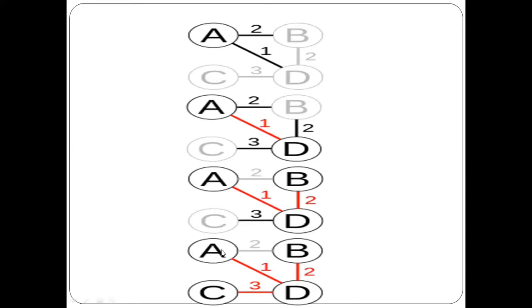Now all the vertices are active. All the vertices became the part of the spanning tree, and the spanning tree is A, B, D and C. A, B, D and C are the vertices, and it was connected through AD, DB and DC.